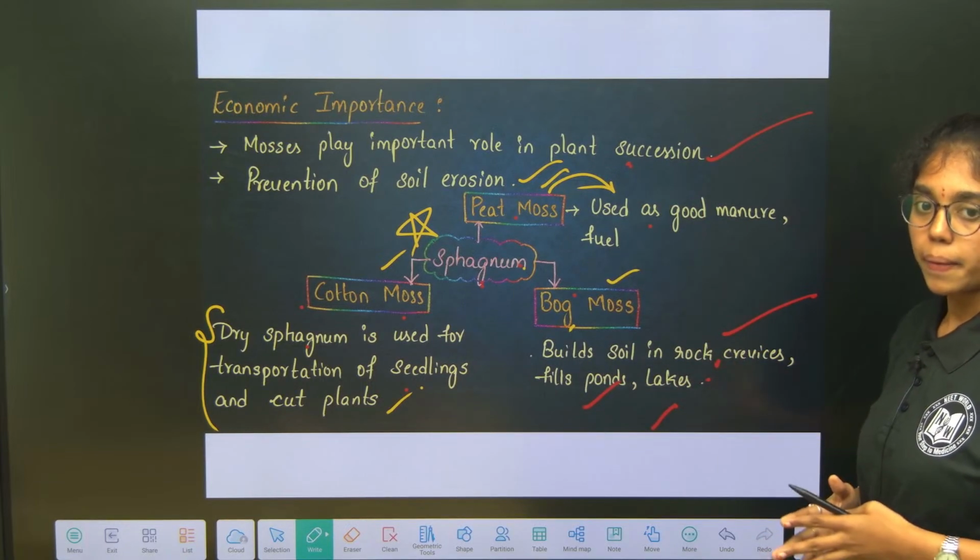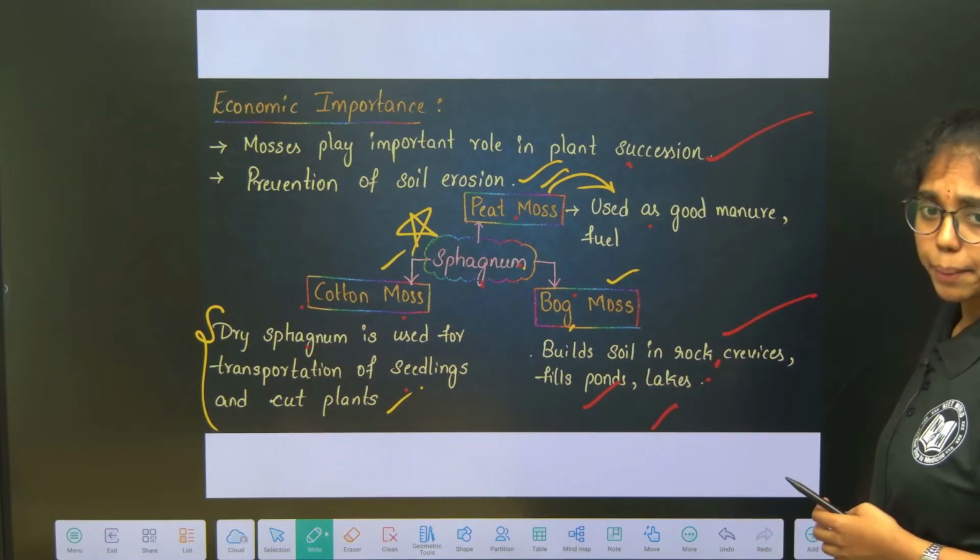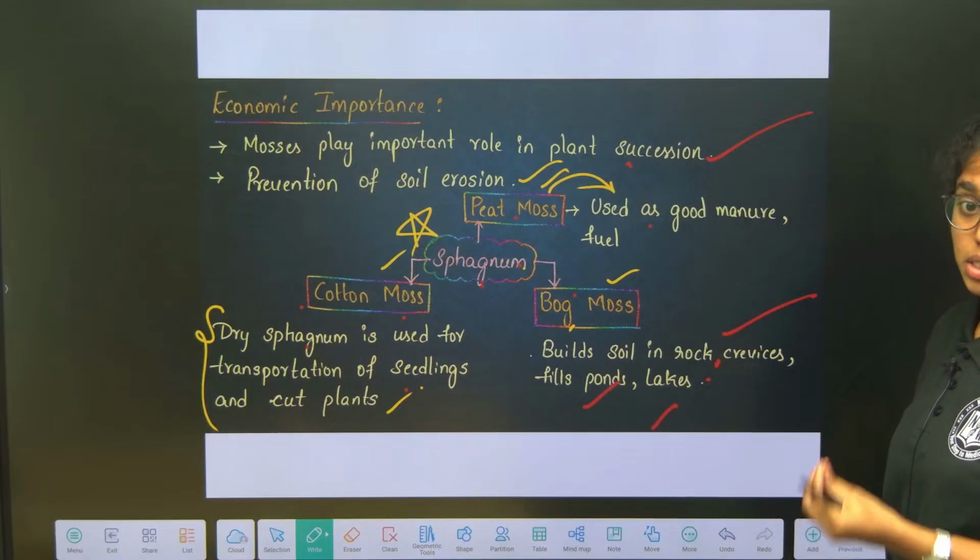Okay? Depending on the location. Right? Yes, on ponds and lakes. Because what is the habitat of bryophytes? Humid places, damp places. Okay.